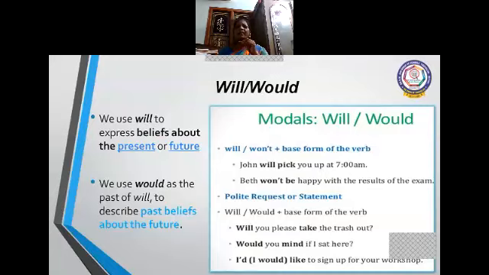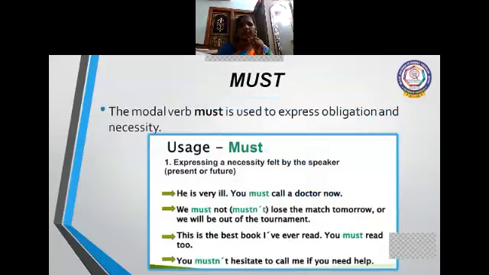For a polite request or a statement, use will or would plus the base form of the verb. Will you please take the trash out? Would you mind if I sat here? I would like to sign up for your workshop. So these are the uses of will and would.